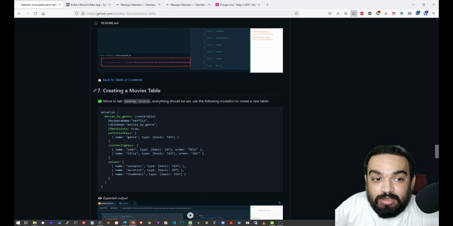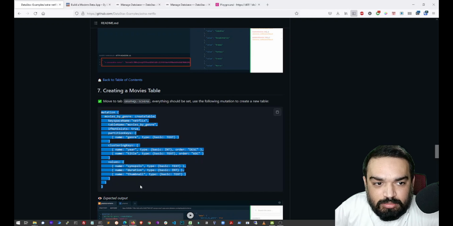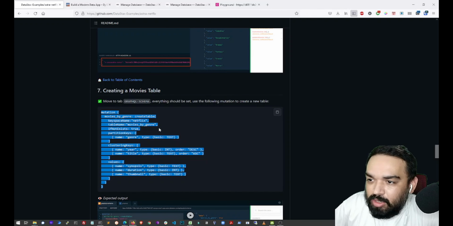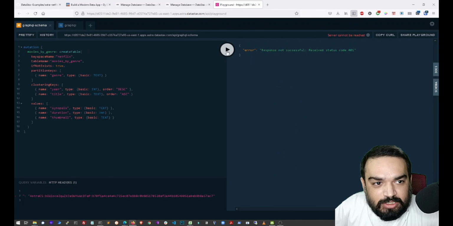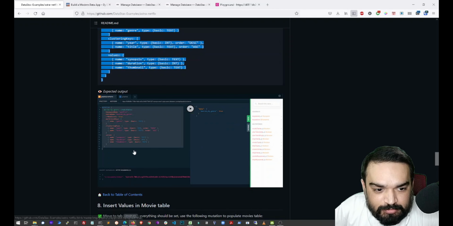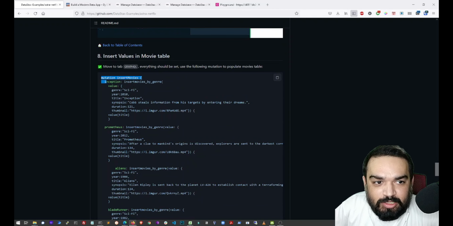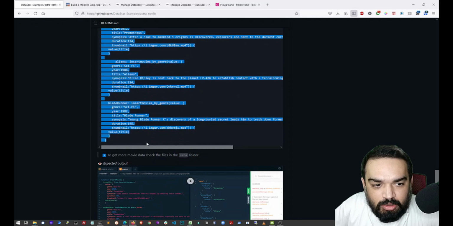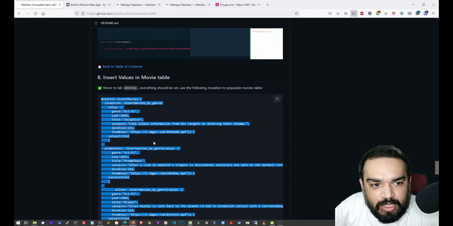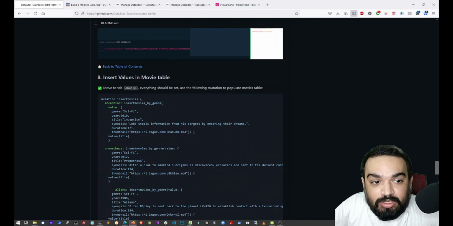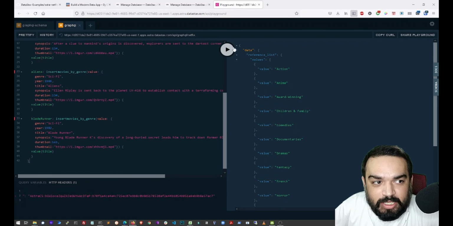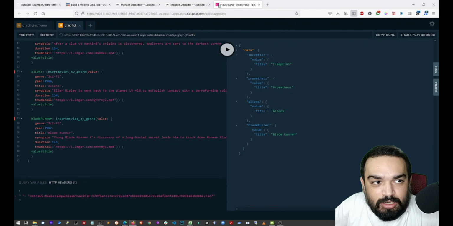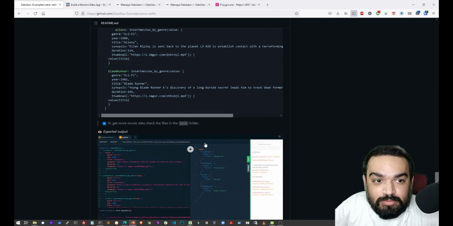Now let's just create a new table called movies table. I'm just copying this, heading back to the playground, going to schema, pasting this here, run, and done. Now let's go back. That's it. Now insert values into this. So I'm just going to copy all of these values, and now we have to go to the GraphQL tab as it is clearly mentioned. Now I'm going to go here, paste, run, done. We've inserted movies also now.